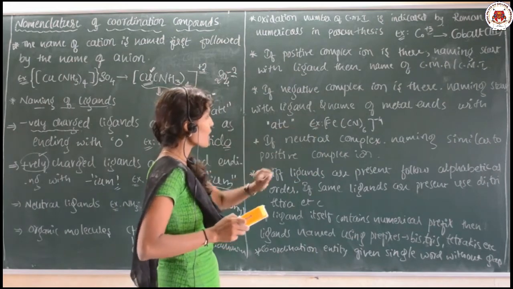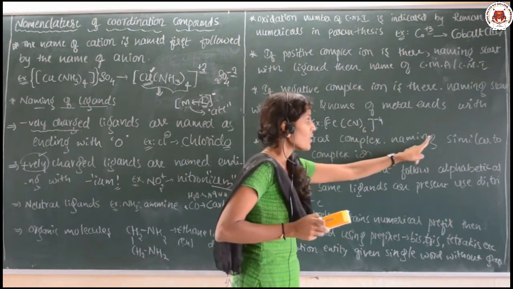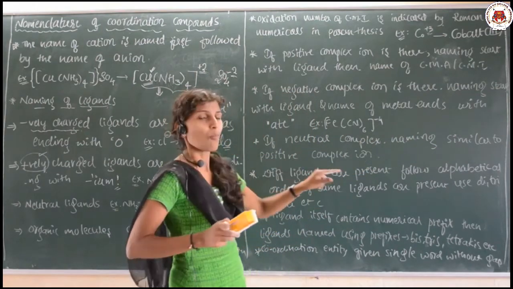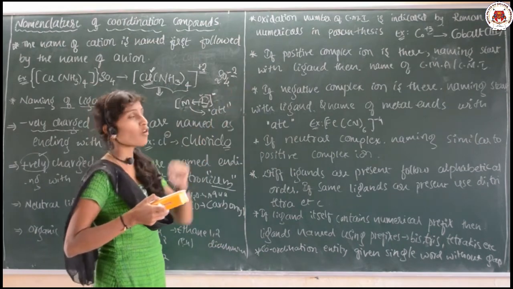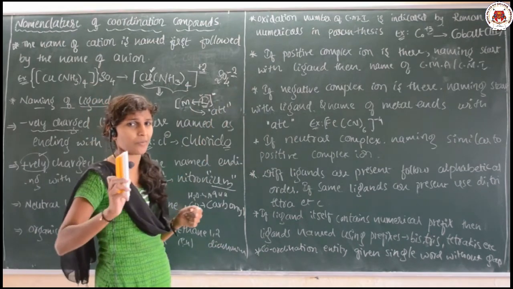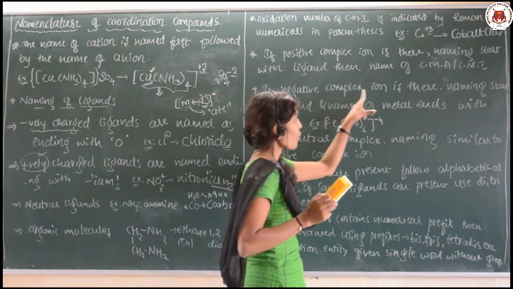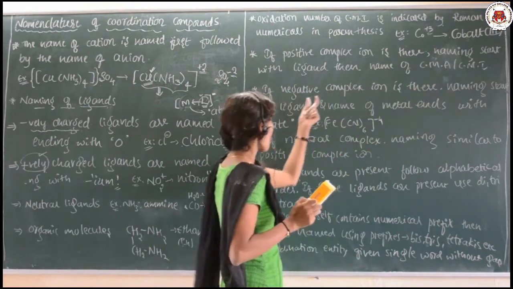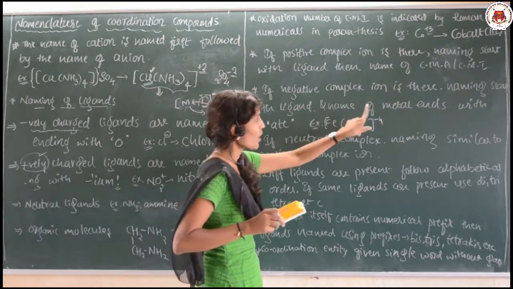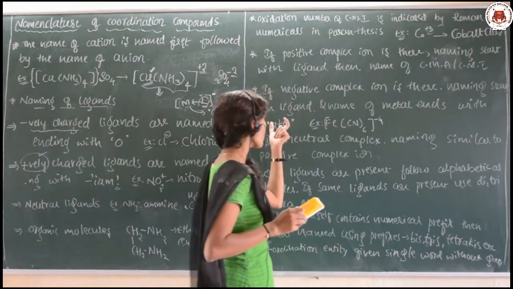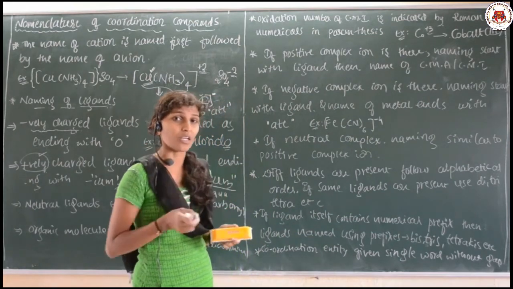Similarly, if a neutral complex is there, the naming is similar to the positive complex ion. It means how you named the positive complex ion, similarly. Suppose the negative complex ion is there, the naming starts with the ligand first, same. But here the name of the metal ends with the "ate" word.